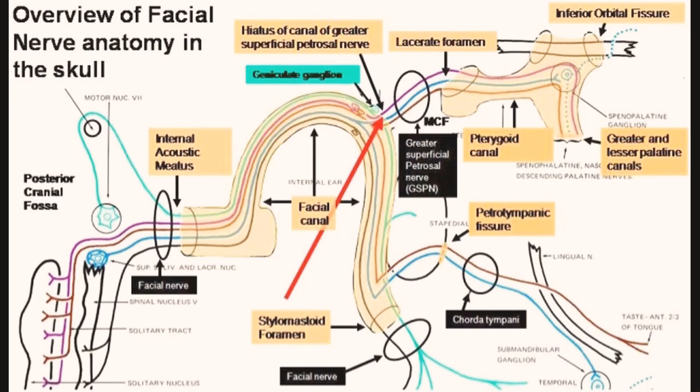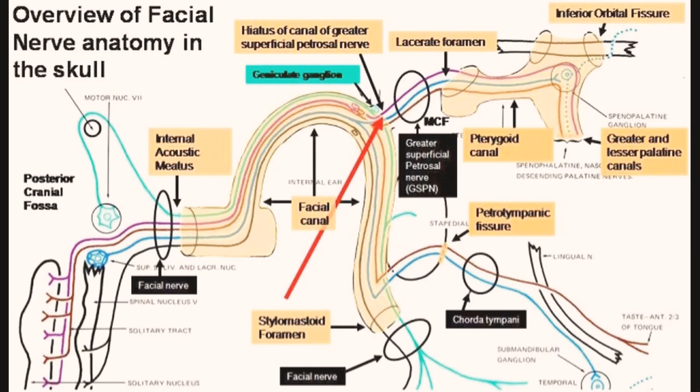Within the labyrinthine segment, the nerve forms a bend, known as the genu of the facial nerve. This contains the geniculate ganglion, which contains sensory nerve bodies. The first branch of the facial nerve, the greater superficial petrosal nerve, arises from the geniculate ganglion. This runs through the pterygoid canal and synapses at the pterygopalatine ganglion. Postsynaptic fibers supply the lacrimal gland. The greater superficial petrosal nerve also provides parasympathetic innervation to the sinuses and nasal cavity.